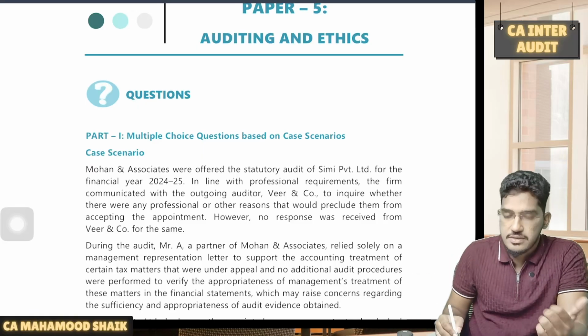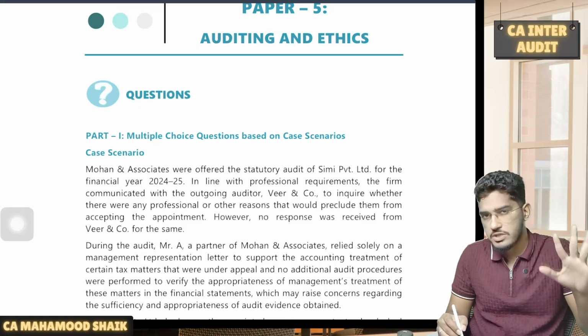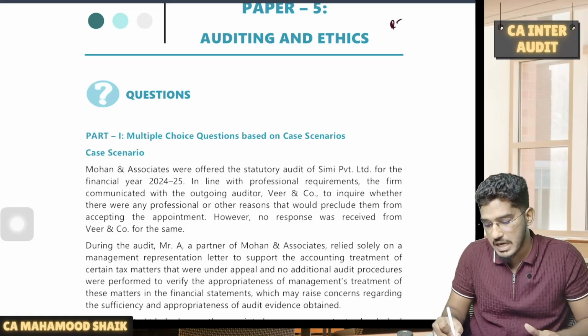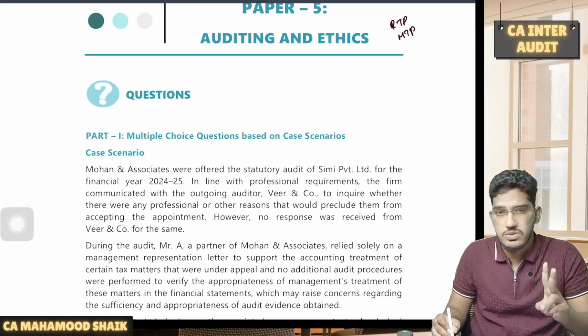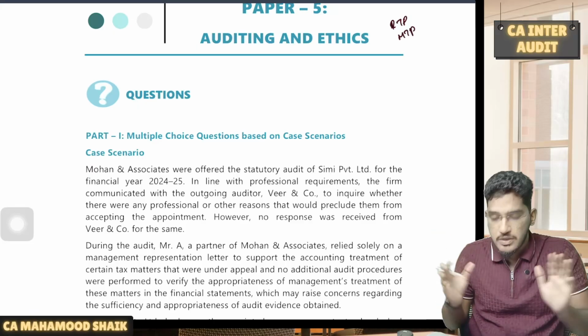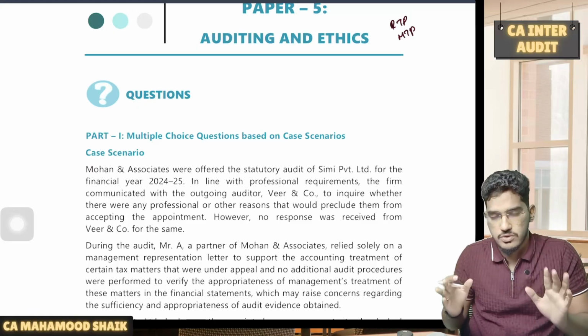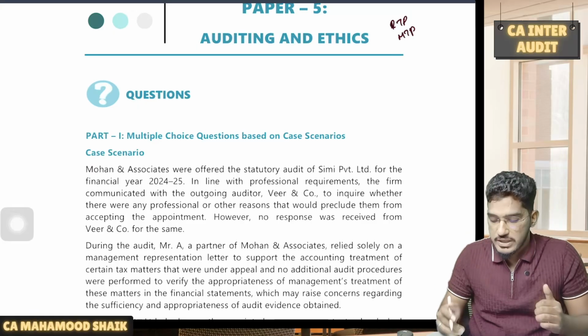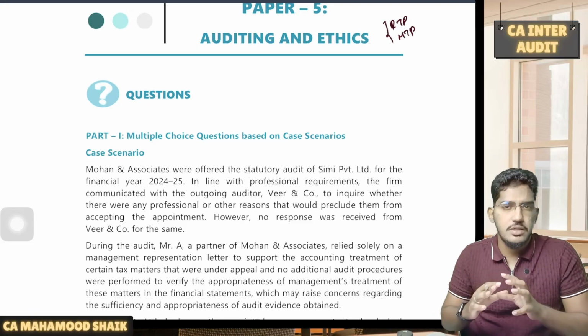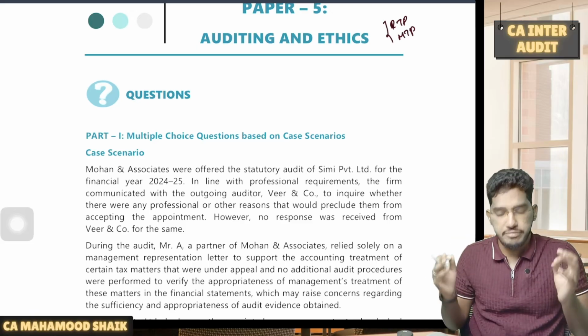So as I always insist, before you go for the examination, two most important resources which you must refer. One is RTP, which has been released for the respective attempt, and the other sources are MTPs, the two series of MTPs which will be released for the exam. Those are the most important resources before you go for the examination, which each and every student must refer. So in this video, I will do a quick explanation of RTP.